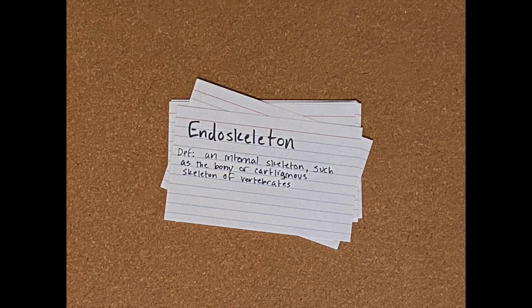For anthropologists and osteologists alike, it is important to classify your skeletal structure and define it by either an exoskeleton or an endoskeleton. An exoskeleton is where the skeletal system is formed on the outside of an animal's body, often made up of different proteins, rather than cartilage or bone, where an endoskeleton is formed on the inside of the animal's body and consists mostly of different bone, joints, cartilage, and ligaments.